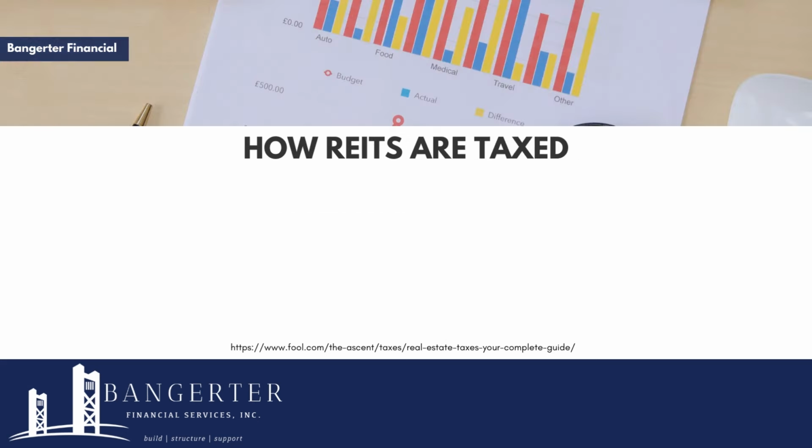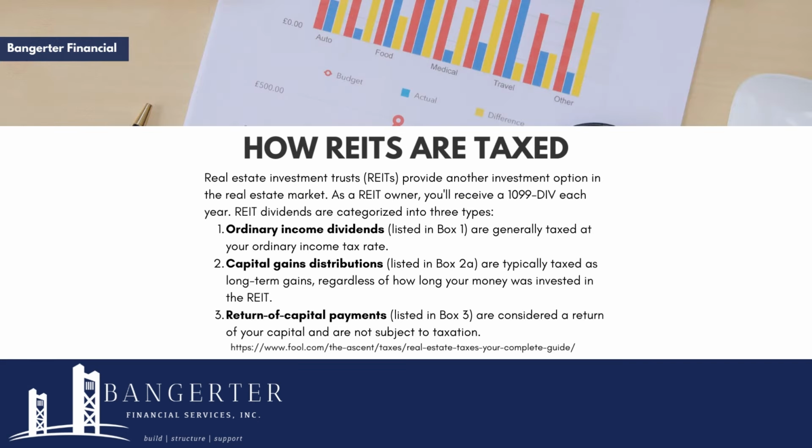Real estate investment trusts, REITs, provide another investment option in the real estate market. As a REIT owner, you'll receive a 1099-DIV each year. REIT dividends are categorized into 3 types. Ordinary income dividends, listed in Box 1, are generally taxed at your ordinary income tax rate.